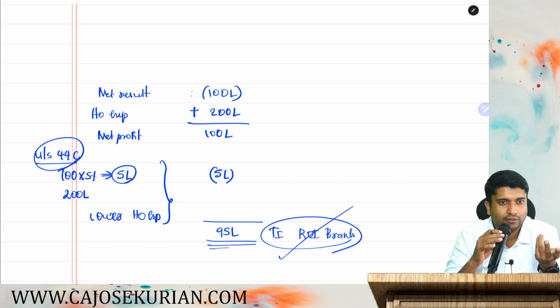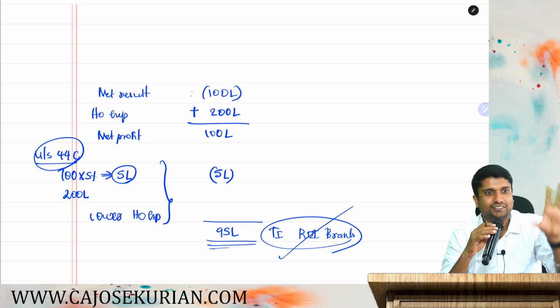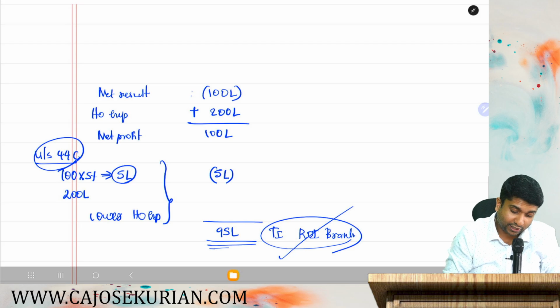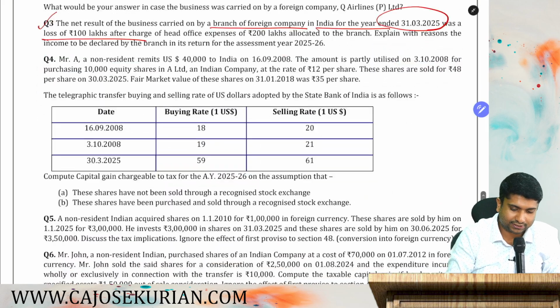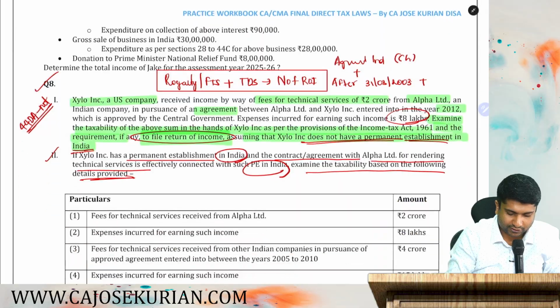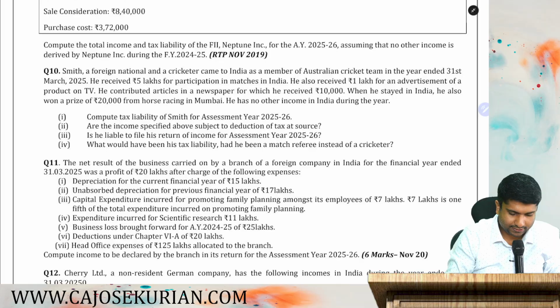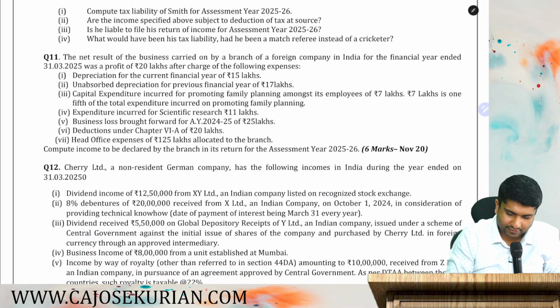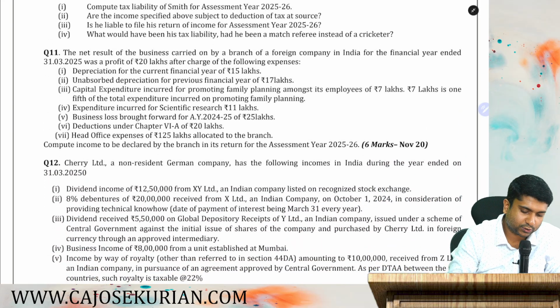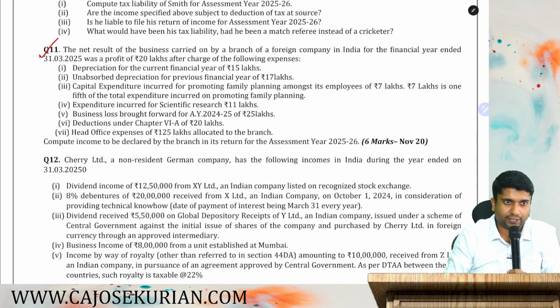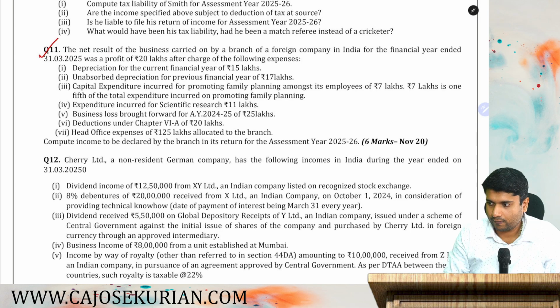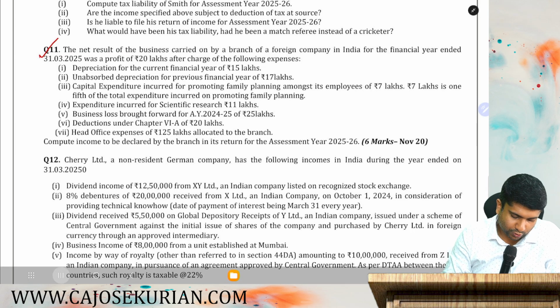Is that okay? It's the easiest of the questions that I can give. I can give you one more question, which is a past exam question in relation to 44C. So please take your question number 11. It's a November 2020, 6 marks question. Go through question number 11 and give me the answer. So we will solve that question also together, friends.